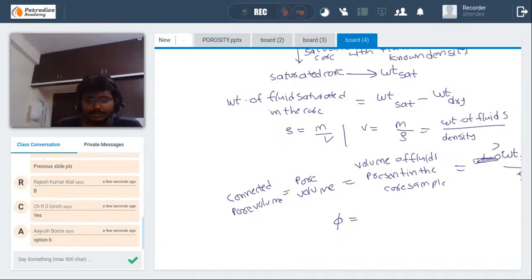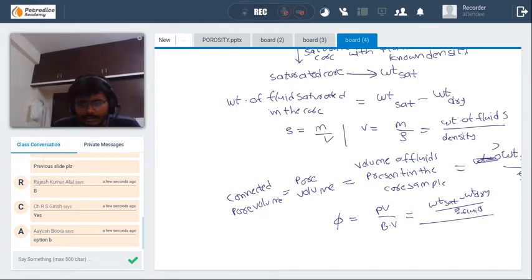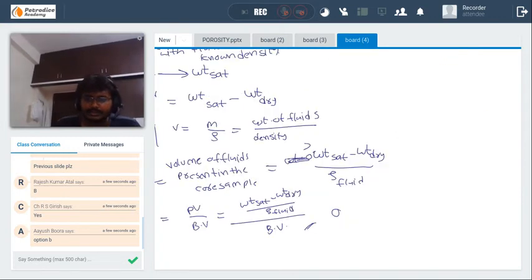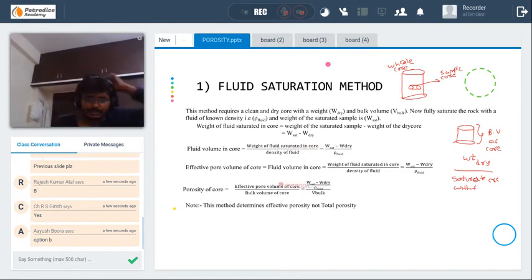So we know that porosity is equal to pore volume by bulk volume, that is (WT saturated minus WT dry) divided by rho fluid, divided by bulk volume. Okay. And the porosity found here is effective porosity. Try to note on this one. The method determines the effective porosity, not total porosity. Okay.